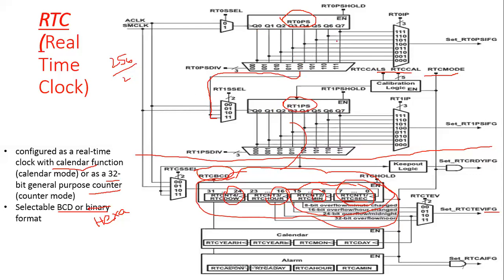Here divided by 128, and here also divided by 128. Both cascaded give divided by 256. So 256 by 256 will get 1 second. That means 1 second will be applied for seconds. Similarly, the remaining will be used for minutes, hours, or day. Okay, this is the diagram of your RTC.